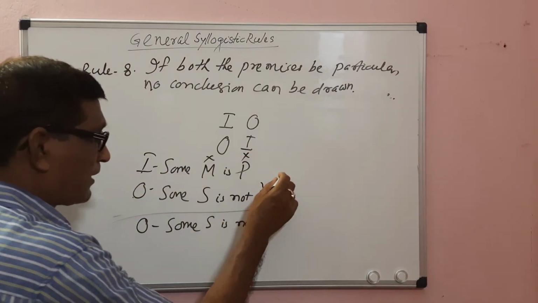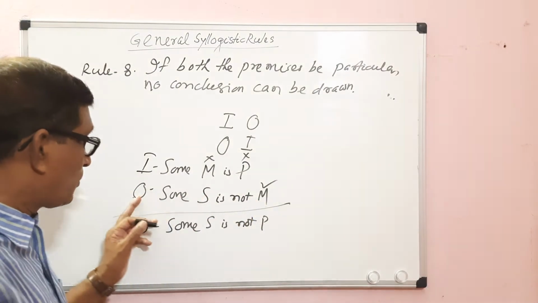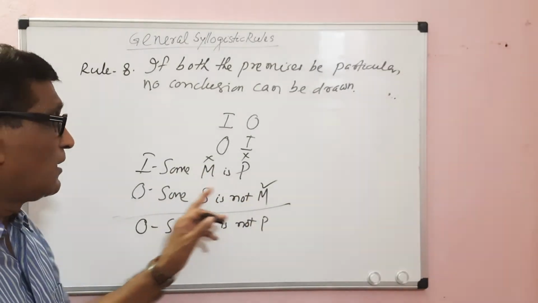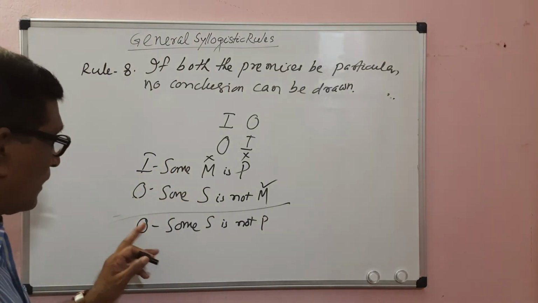O proposition distributes the predicate only. I put the middle term in the predicate place because O proposition distributes the predicate only. In order to avoid the fallacy of undistributed middle, the middle term occupies the predicate place of the minor premise.